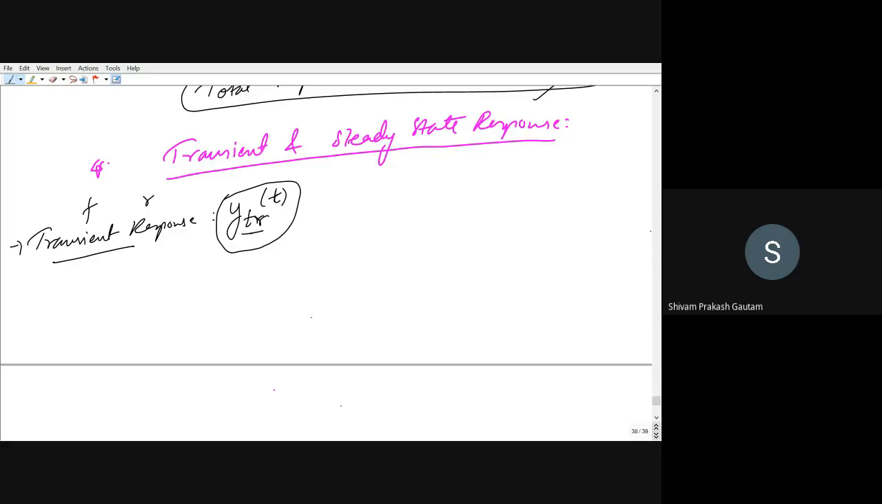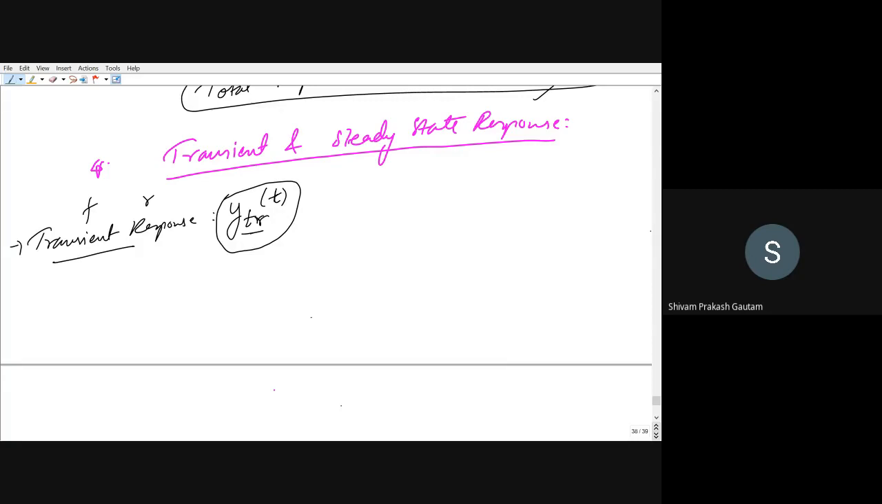In control systems there has to be some uniform rule. Whenever we are dealing in the time domain, we use small letters, and whenever we are dealing in the frequency domain, we usually write capital letters, like capital Y, right? So here I have written small y. TR is a subscript which represents transient response, and T in a bracket means that we are dealing in the time domain.